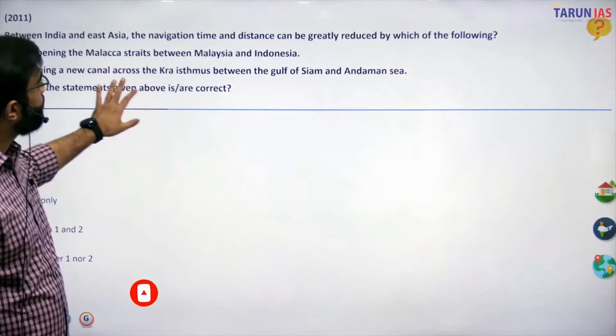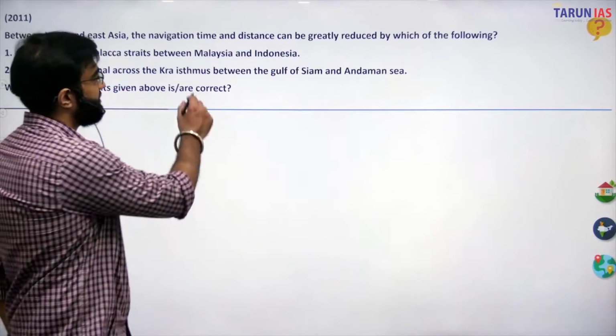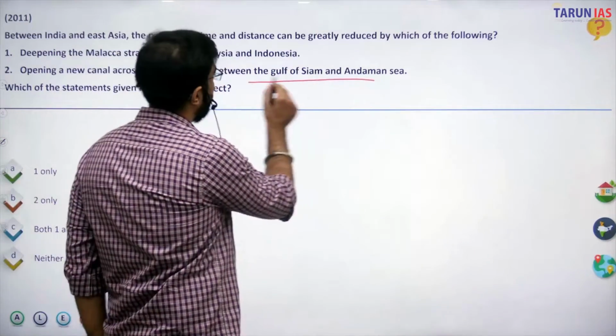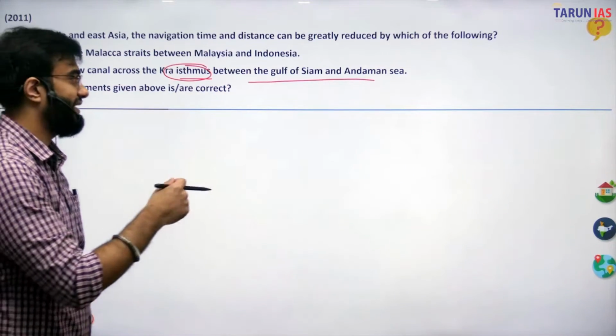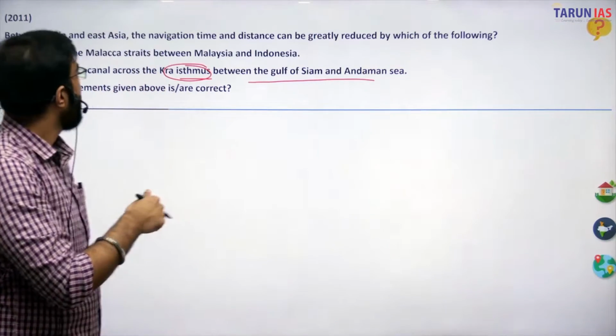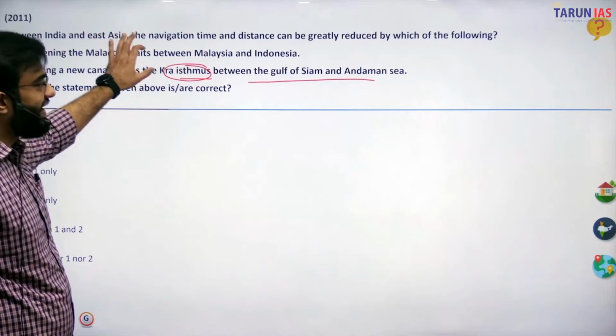Then opening a new canal across the Kra Isthmus. So this is a much debated section. An isthmus is basically, if you go by the definition, a narrow strip of land which connects two larger land masses. And deepening the Malacca Straits is not the option because we need the widening.